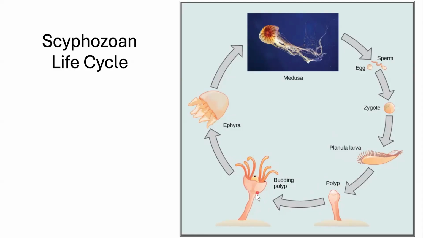This will start to tighten up and cut off, and this will bud off. So doesn't this kind of look like a jellyfish that's upside down? So this will cut itself off. It will turn itself over, and it will grow with mitosis into the medusa, pre-medusa stage. So this is like the baby jellyfish stage. And then it will develop into a full jellyfish, and the life cycle will start again. So different life forms. If you looked at this, you might not think that's going to become a jellyfish, but it does.